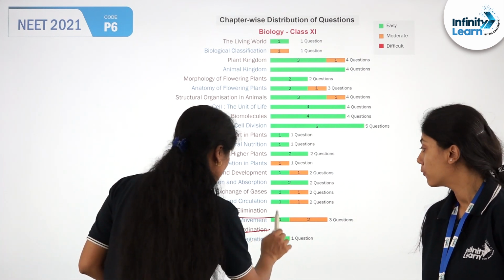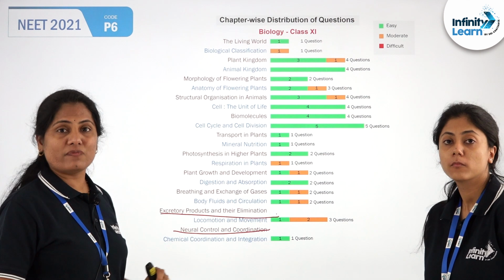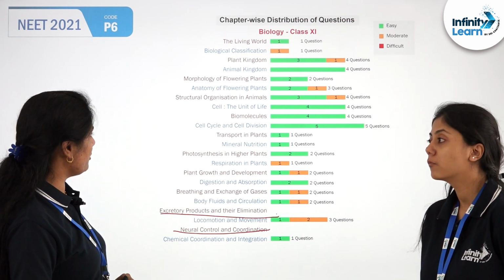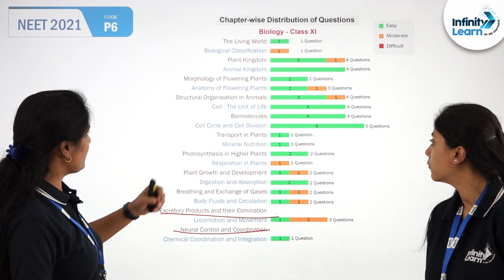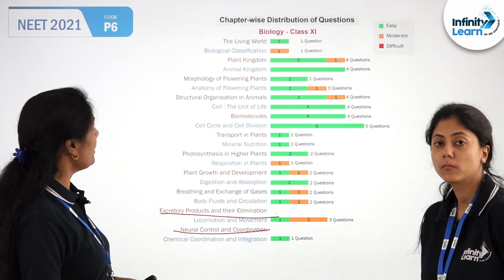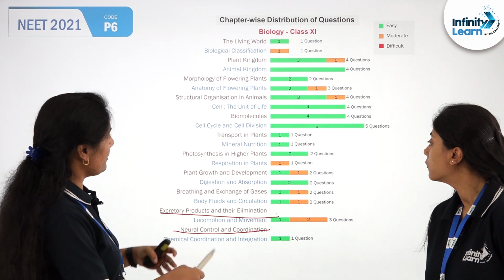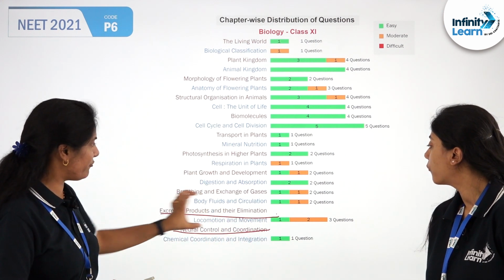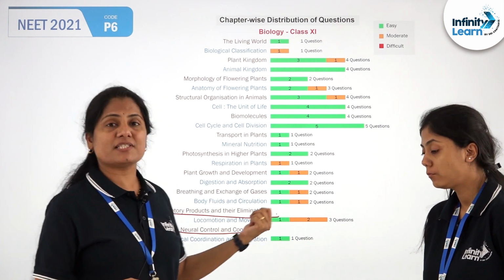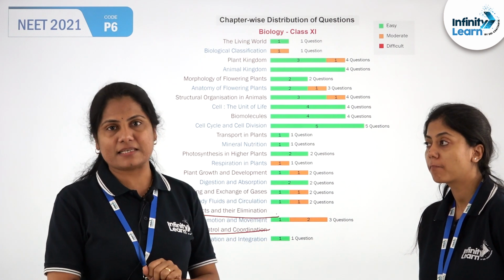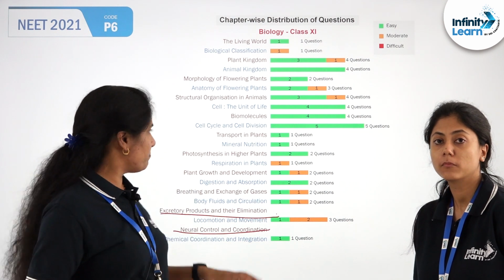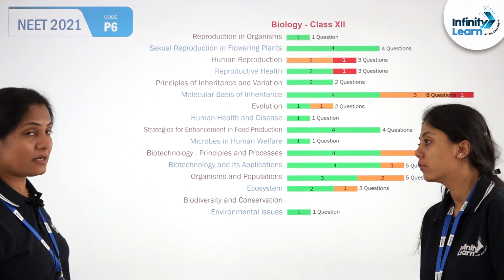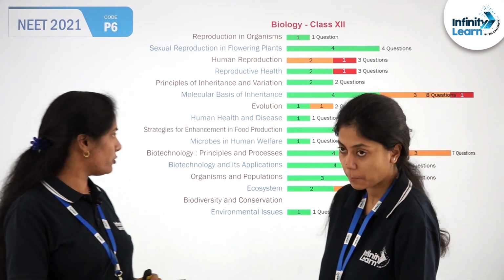You will also observe this particular chapter there also without any questions, right? So that is something that is quite unusual, as you can see from this particular class 11. On the other hand, you also see questions appearing from all the rest of the chapters except for these two, which is something that I discussed at the units level as well. So this is the trend with the 2021 NEET paper. Class 12 again, it's over to you, ma'am.